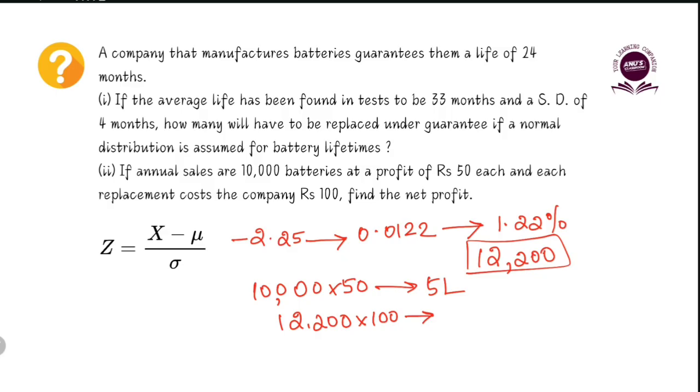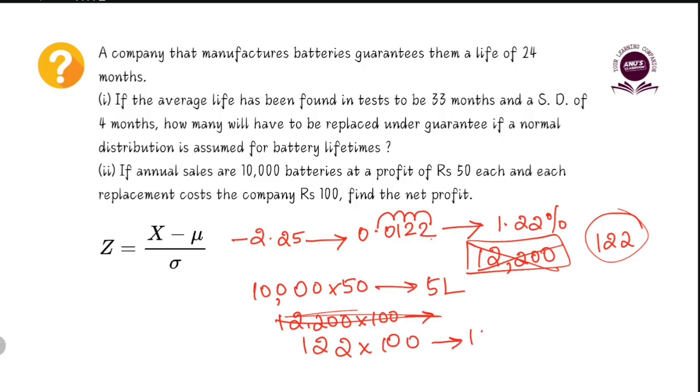Sorry, did I do my calculation wrong? If it is 0.122, so 1, 2, 3, 4, right? Sorry, my bad. Not 12,200 batteries, obviously. Oh my god, I'm so stupid. There are only 10,000 batteries getting sold, right? How can it be 12,200? My bad, my bad. 122 batteries will get replaced. So 122 batteries replacement cost will be 12,200.